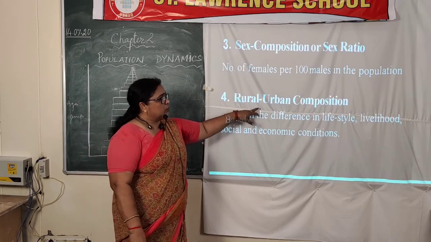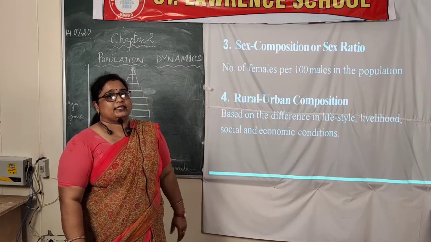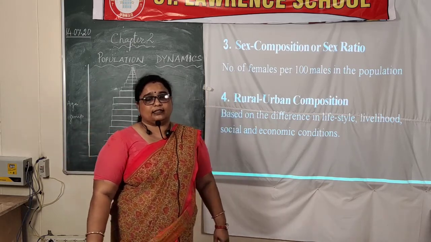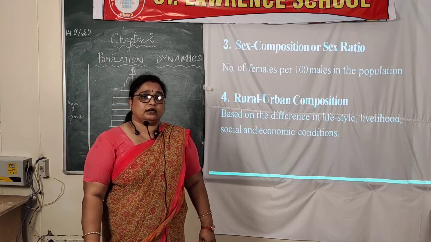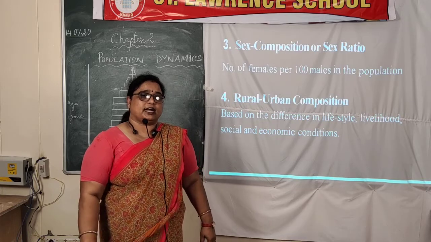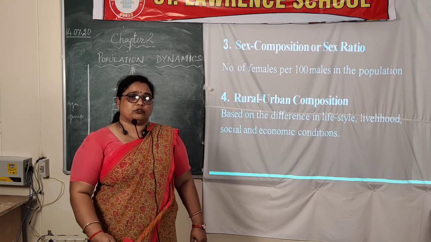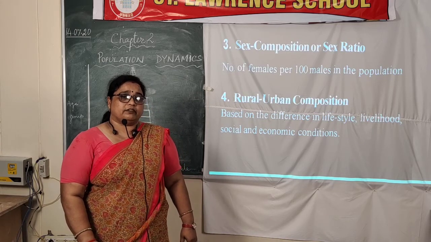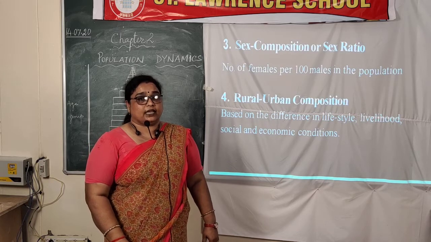Next one is rural urban composition. Rural urban composition means how many people are living in the rural areas and how many people are living in the urban areas. We know, children, that still nearly 70% of the world population lives in rural areas, because their main occupation is agriculture.